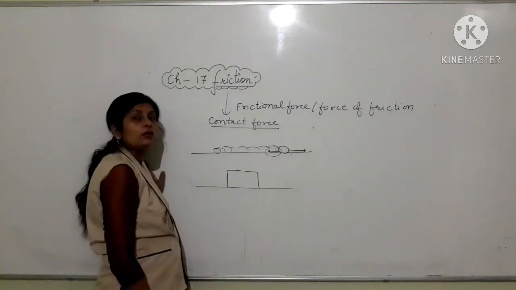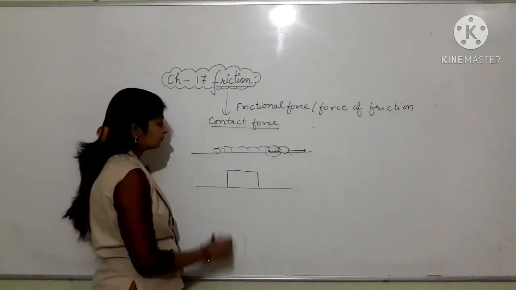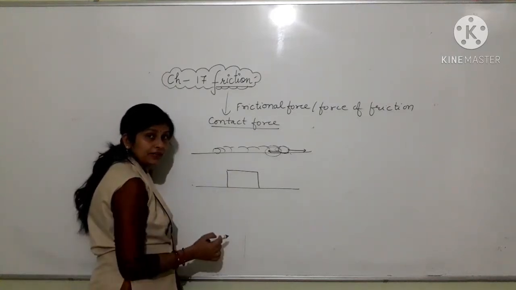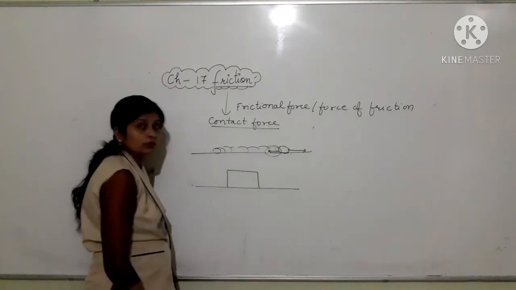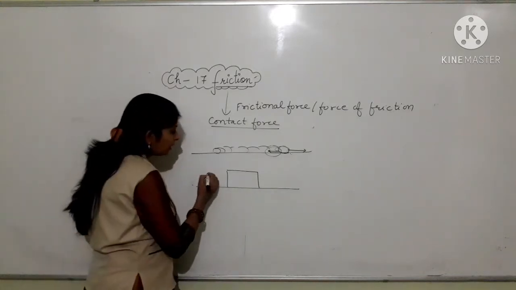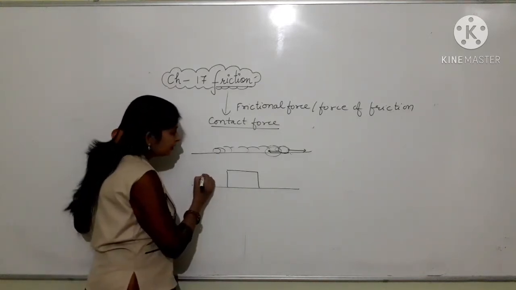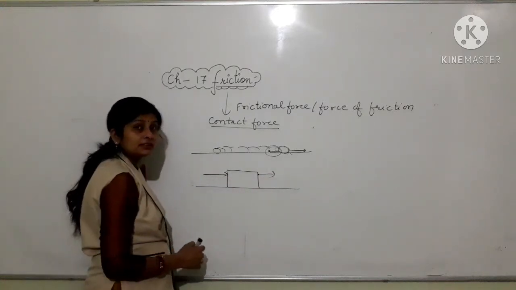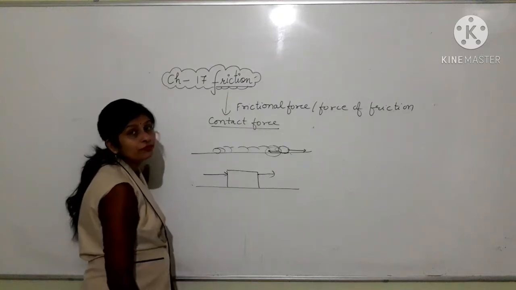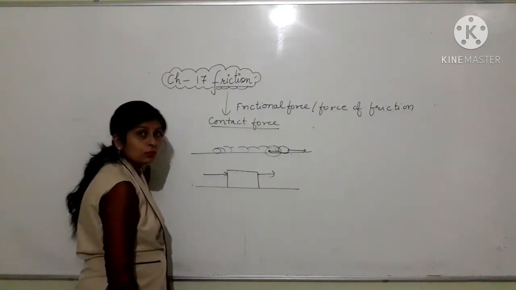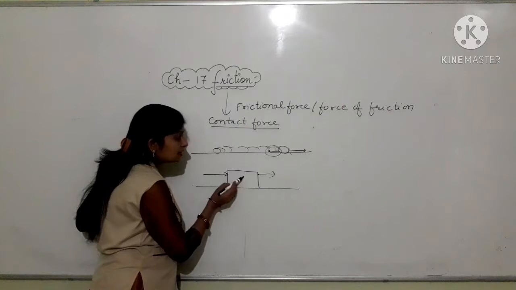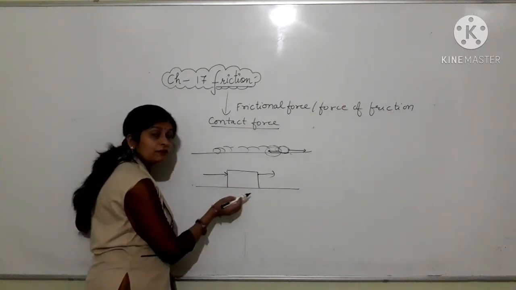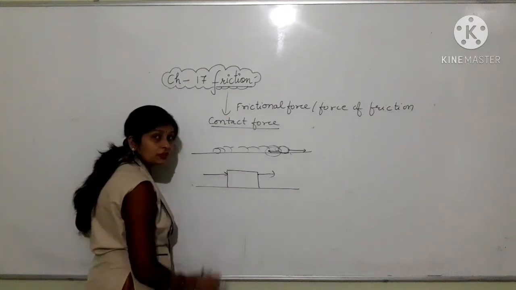Now, there is one more example. We have a large heavy carton placed on the floor. Now we intend to move it in a particular direction, but it is not moving further. Why? Because this carton is in direct contact with the floor. It is touching the floor.